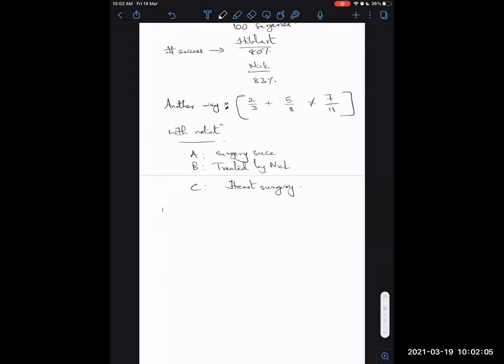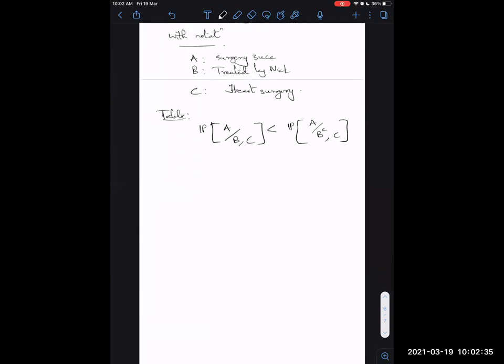The table tells you that the probability that the surgery is a success, given that Nick treated it and it's a heart surgery, is less than the probability given B complement, which just means the treatment was done by Hibbert, for the same heart surgery. You know this because heart surgeries were more successful for Hibbert.